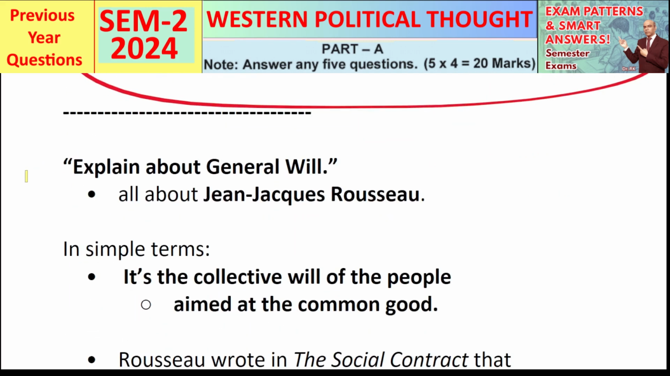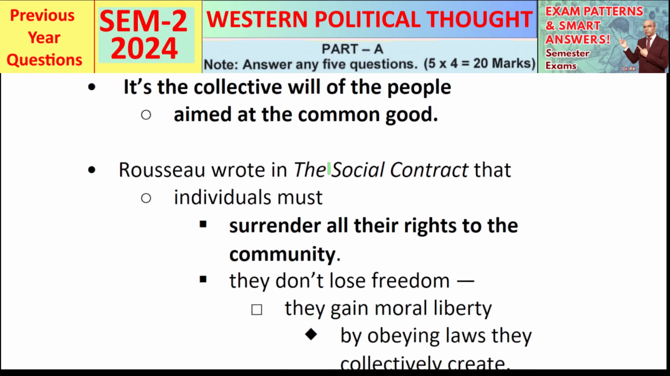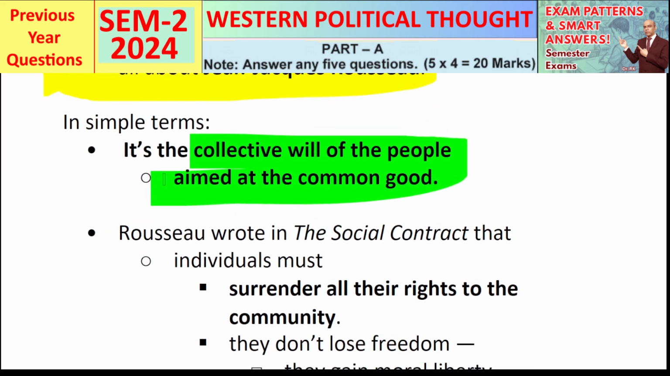So next up, a concept that's short in question but deep in meaning. Explain about general will. This one is all about J.J. Rousseau. So what is a general will? In simple terms, it's the collective will of the people aimed at the common good. It's not just what the majority wants. It's what everyone wants if they thought rationally and morally.